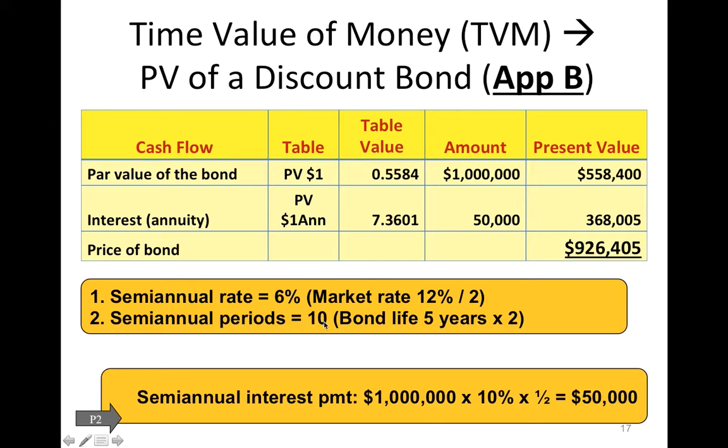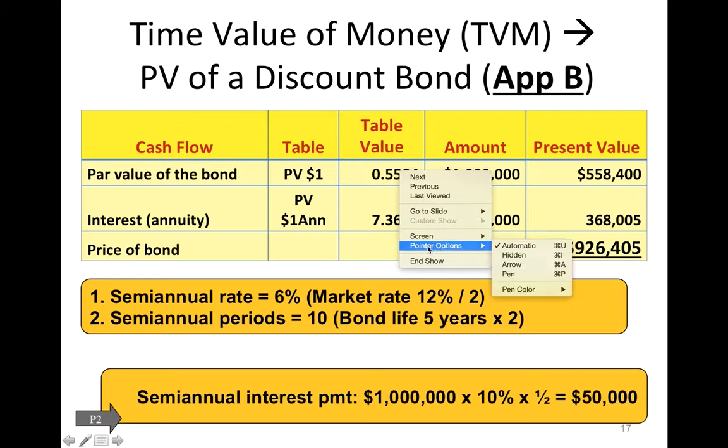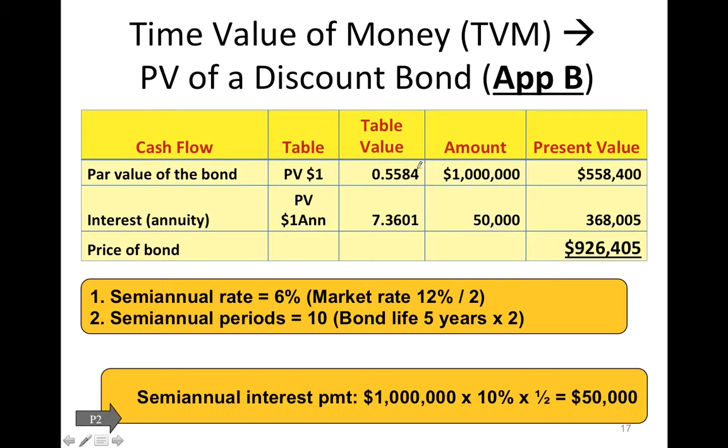Look it up. 10 periods, rate 6%, intersected, you get this present value factor. So what it means, if I invest today 56 cents and keep it in the investment for 10 periods, and that investment is paying me 6%, it will grow to be $1, right? But we have an investment that will have $1 million. So I multiply, so that's a future value, right? In 5 years, in 10 periods, we will get back our $1 million. Well, we multiply it by this factor, and this is the present value, right?